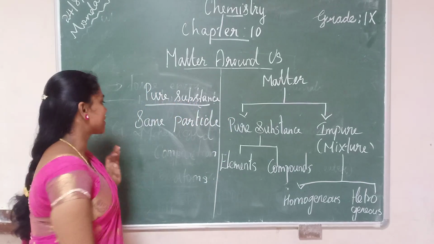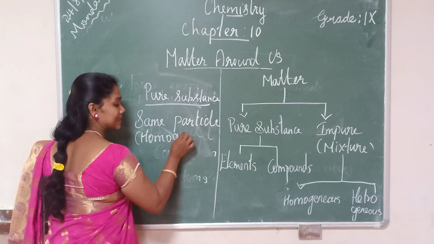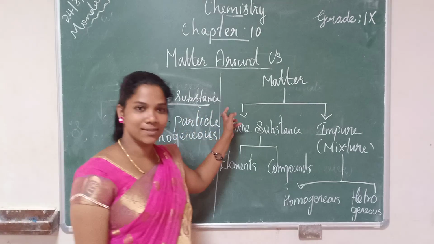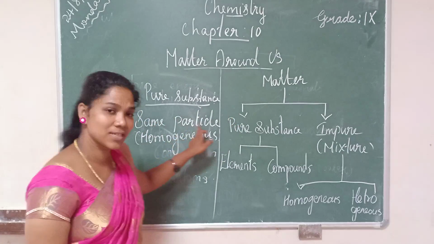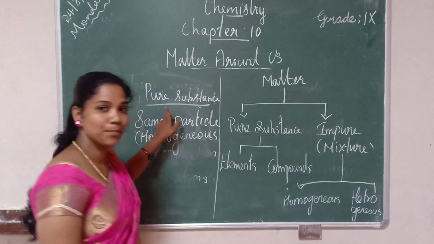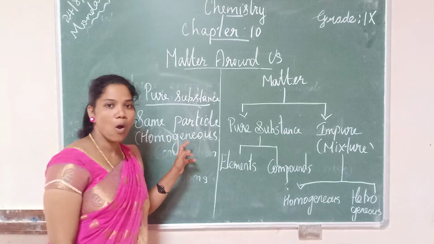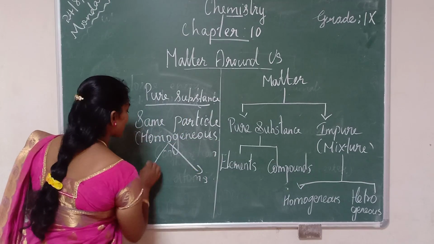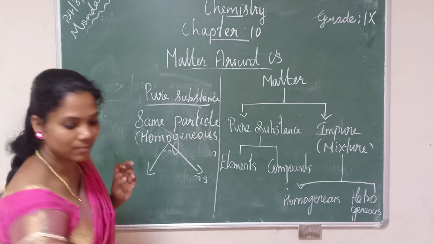So pure substances are homogeneous. Homo means same. So what is pure substance? Any substance, if it is made up of the same particle, is called pure substance. We can also call pure substance homogeneous. It may be of the same kind of atom,